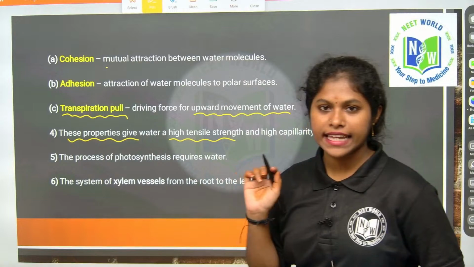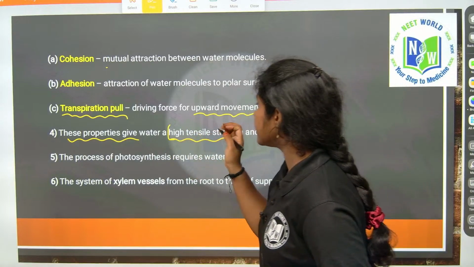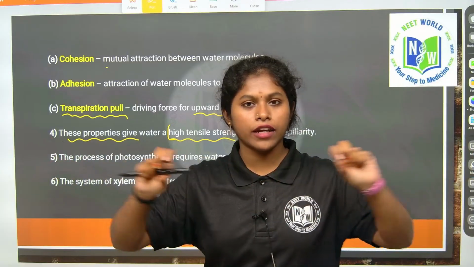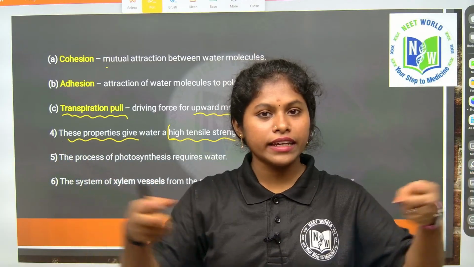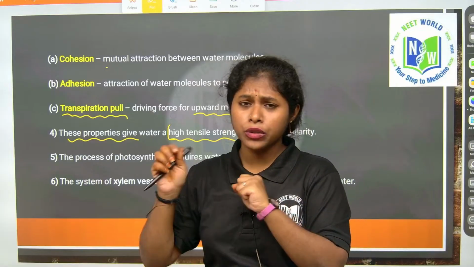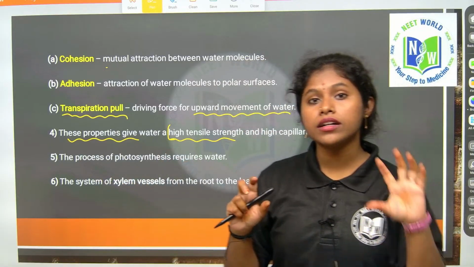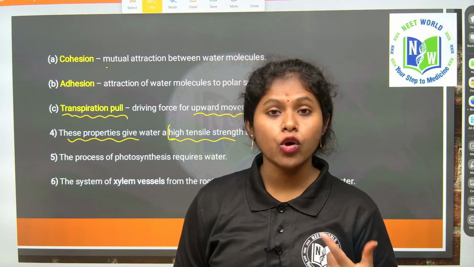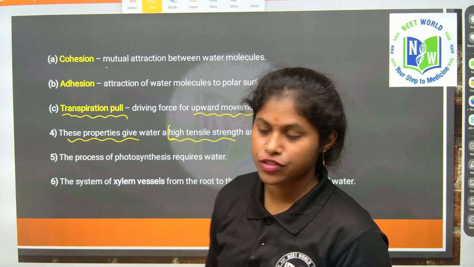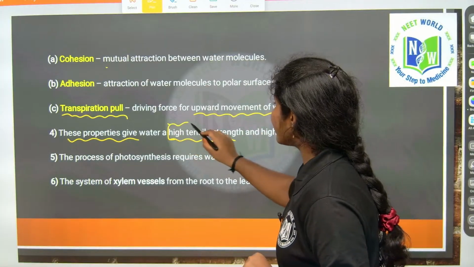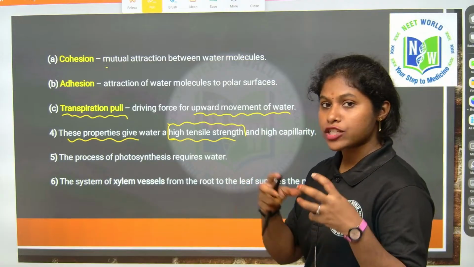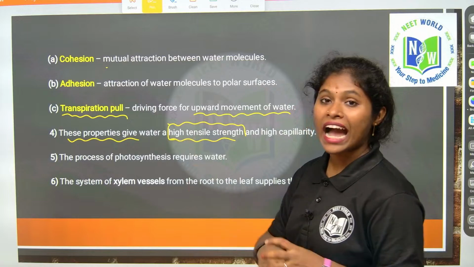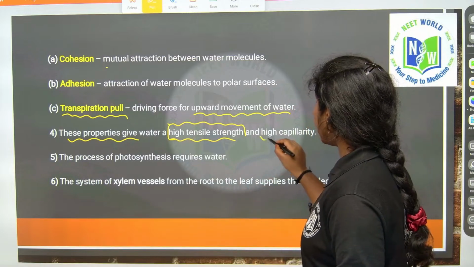So what is meant by tensile strength? They are saying that these properties give high tensile strength. See, if two people are holding a rope and pulling from two sides, but the rope is not breaking, which means the rope has high tensile strength. Likewise, the mutual attraction between the water molecules is not breaking. That means water has high tensile strength and high capillarity.